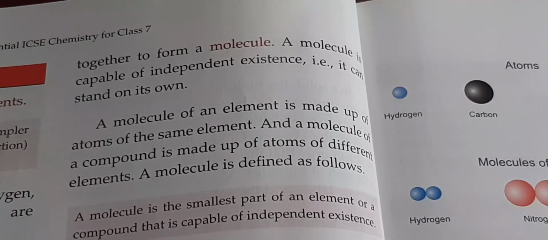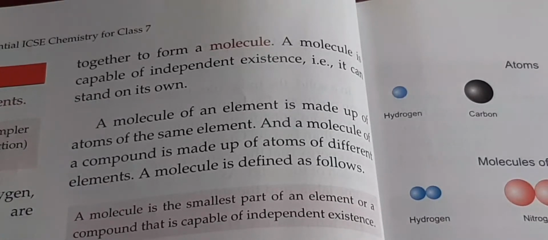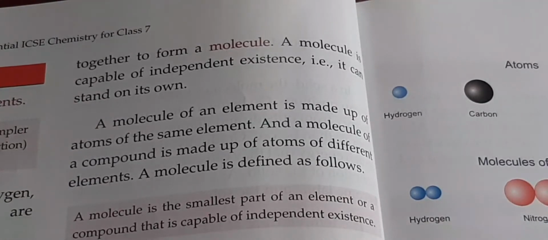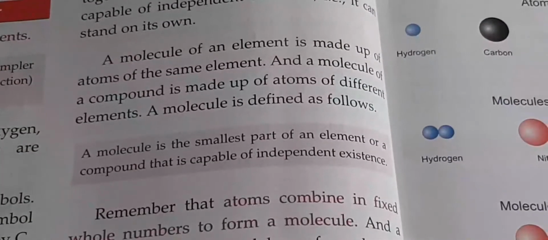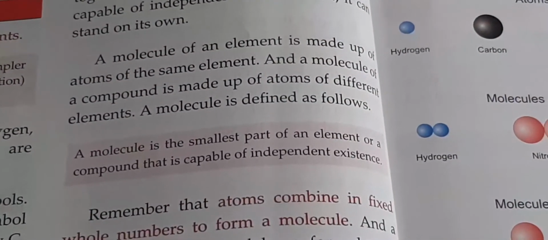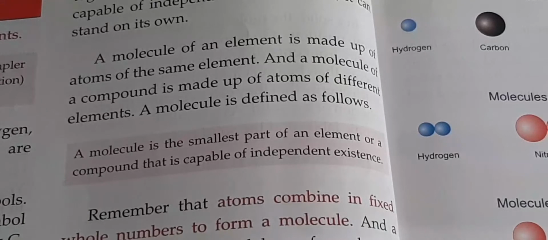When I am talking about hydrogen in the air, I am not talking about a hydrogen atom. I am talking about the hydrogen molecule, H2. If I am talking about oxygen in the air, it doesn't mean an oxygen atom. I am talking about the oxygen molecule. They exist alone. So, a molecule is the smallest part of an element or a compound that is capable of independent existence.